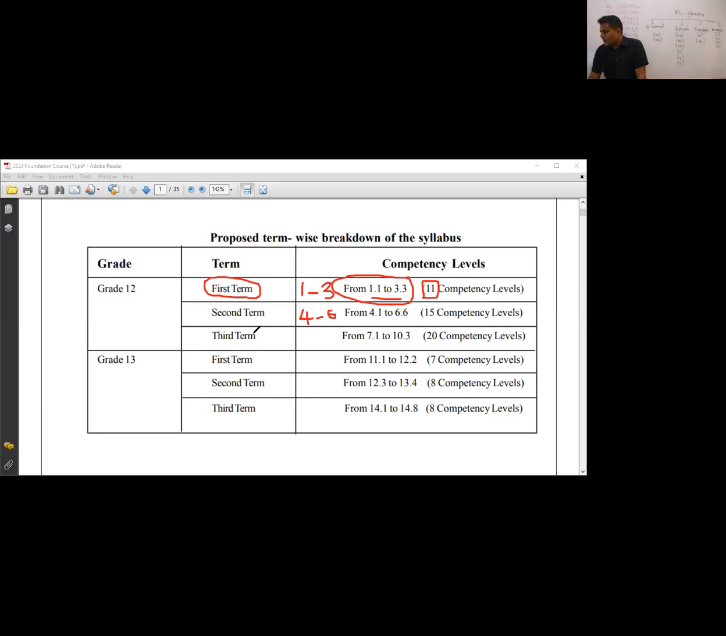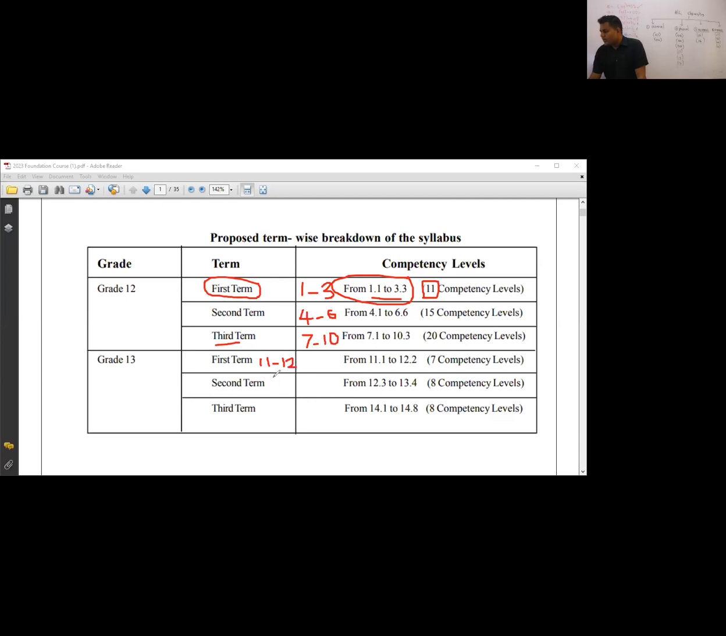Then third term, okay, you have to do unit 7 to unit 10. That means organic should be finished in the grade 12 third term. And then grade 13 first term, unit 11 to unit 12. Some part of equilibrium you have to do.